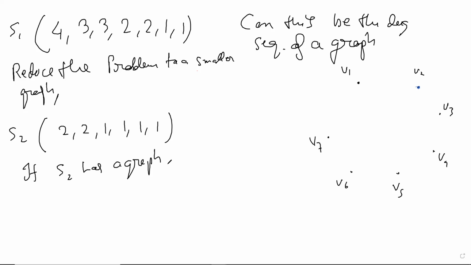S2 has a graph. If S2 has a graph, then, what you know in the graphics, but I don't want to use all those words right now, then S1 has a graph as well. Yeah. This doesn't need any invariance principle. This is easy to prove. Can anybody spell the argument for this?